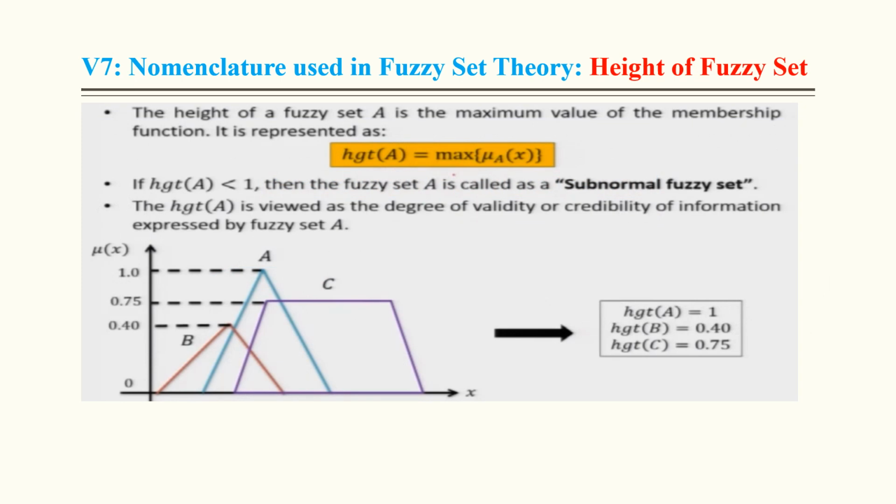Height of a fuzzy set. The height of a fuzzy set is the maximum value of the membership function. In this case, the height is 1. In case of C, the height is 0.75. In case of B, the height is 0.4. So this is the height.